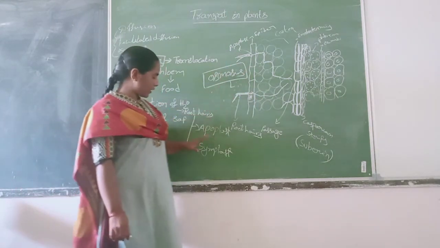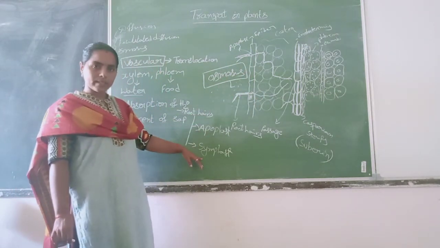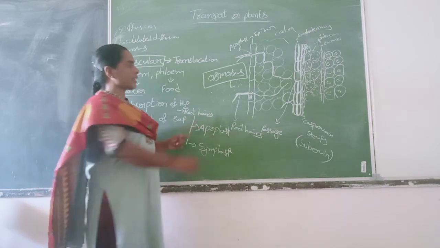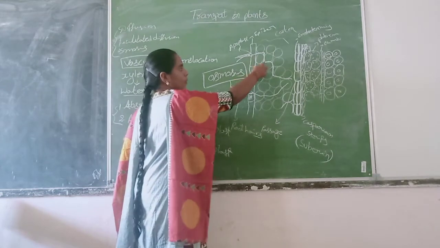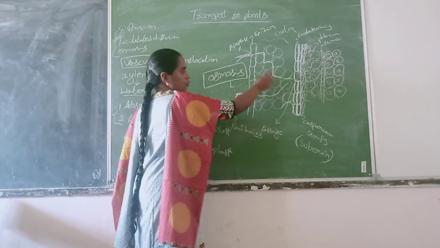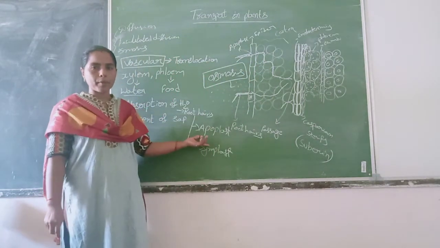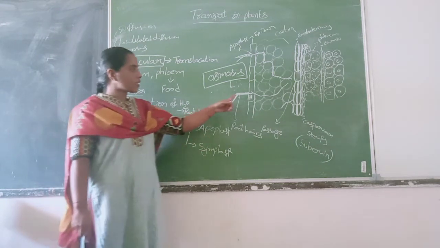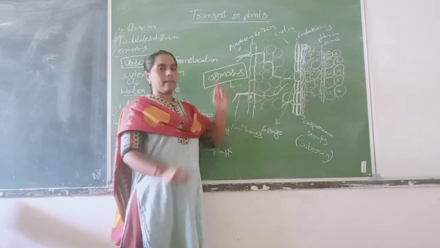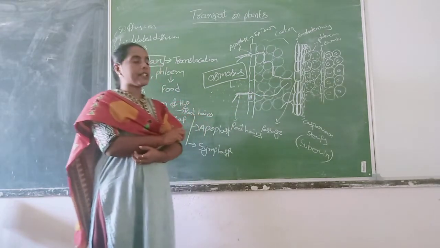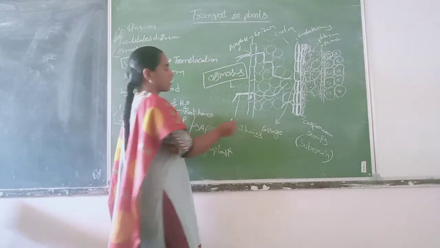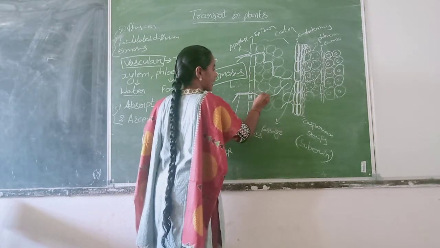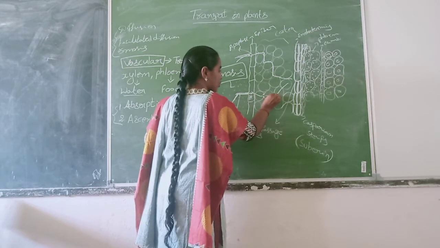The main difference between apoplast and symplast is, in case of apoplast, water will not enter into the cell. But in case of symplast, water enters into the cell and then it can be transferred through the plasmodesmata. Neighboring cells are connected with the plasmodesmata.